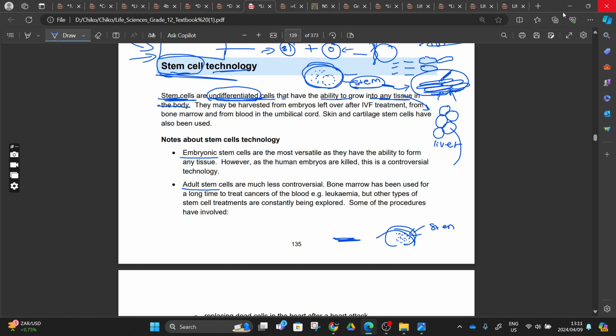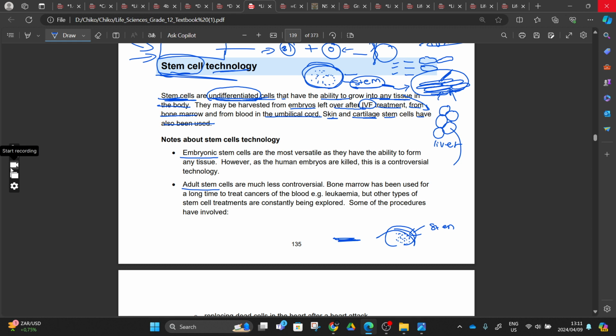So thank you. And then they say they may be harvested from embryos left over after IVF treatment, from bone marrow, and from blood in the umbilical cord. You can also collect blood from the umbilical cord, and then skin. They also say skin and cartilage stem cells may also be used.